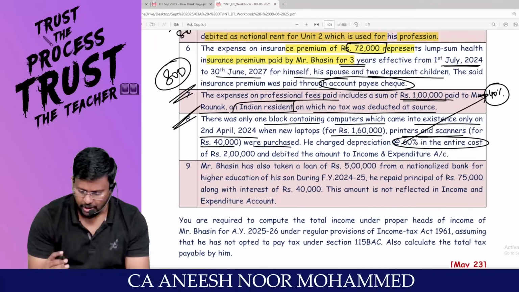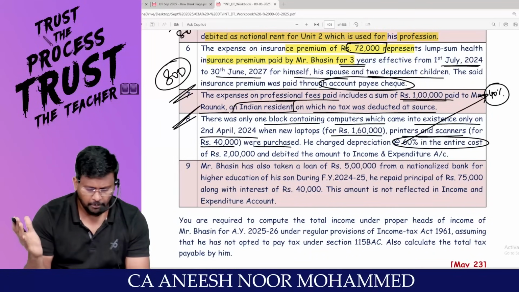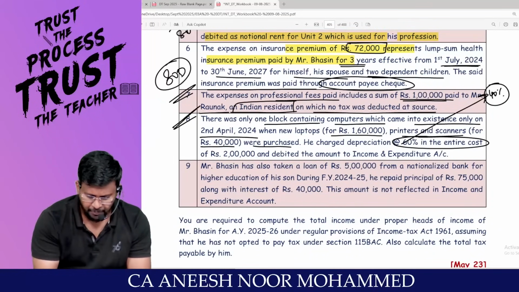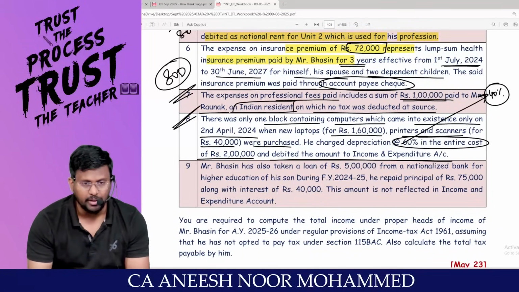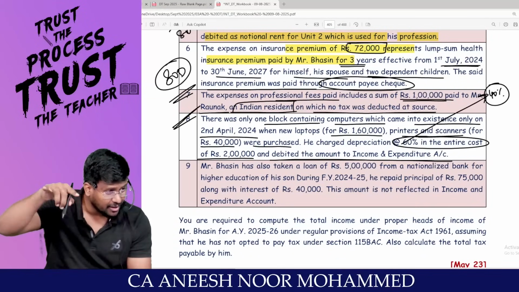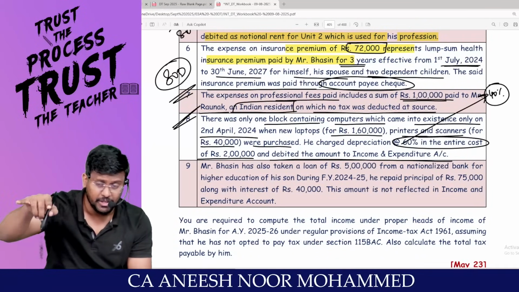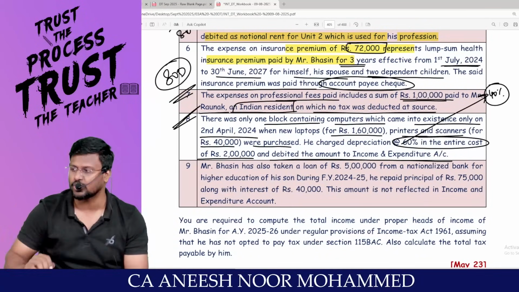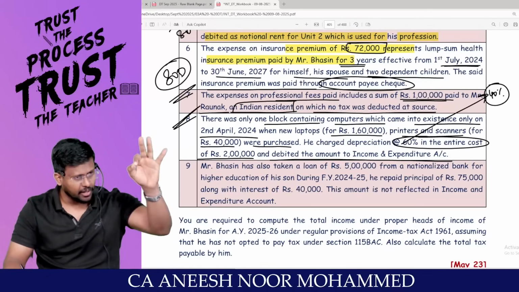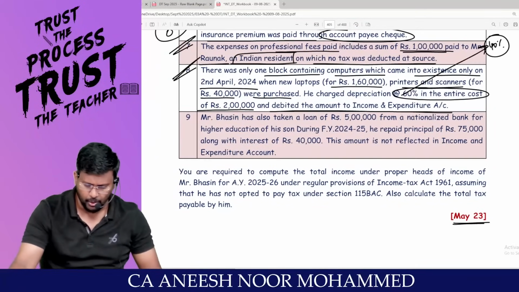Yes, sir. Because all are more than 180 days, right, sir? Of rupees 2 lakh, and debited to the income and expenditure account. That means whatever depreciation is debited to the income and expenditure account should be added back because that is wrong. And we have to calculate the current depreciation and we have to reduce. Coming to the next one.